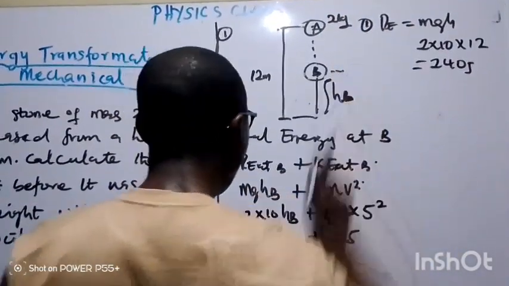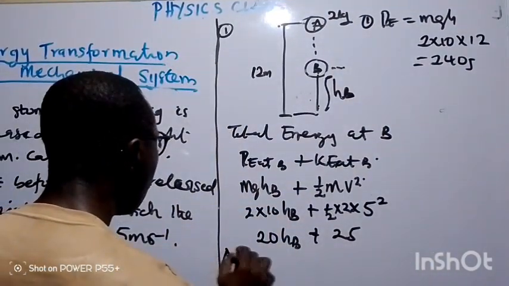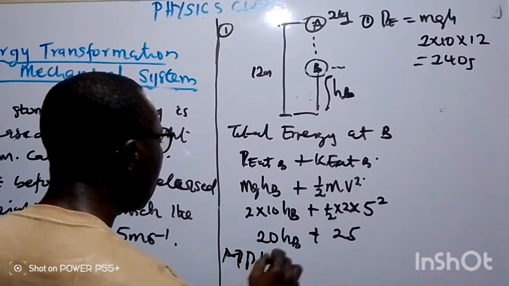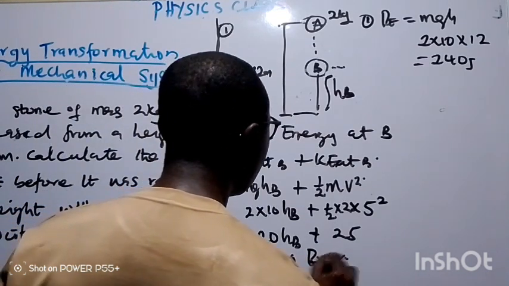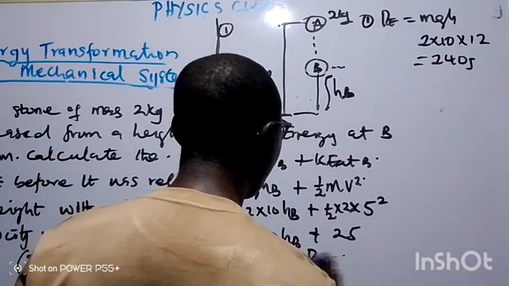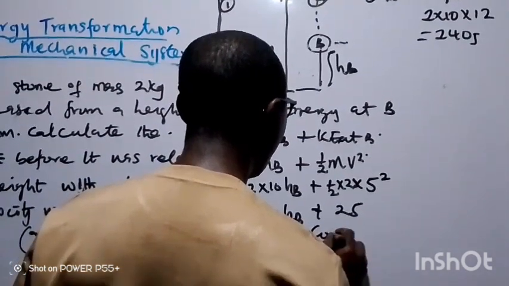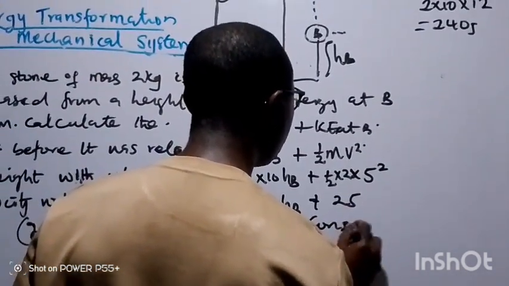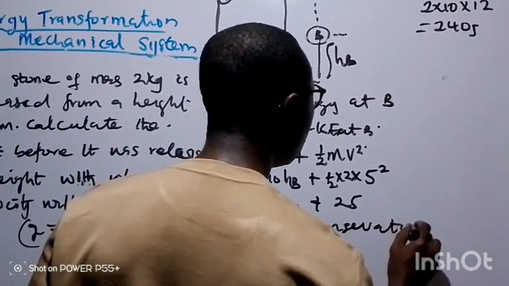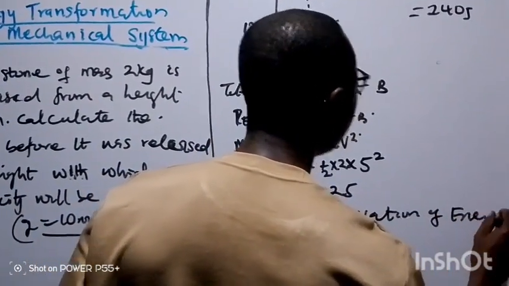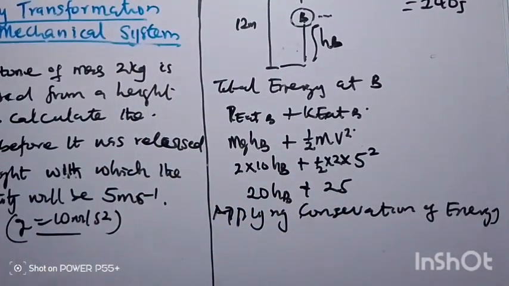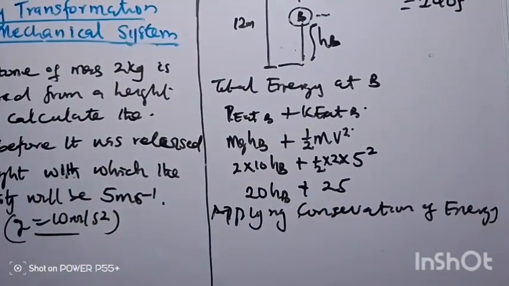We can now say applying conservation of energy. As our energy is transforming, the energy will be the same at any particular point.